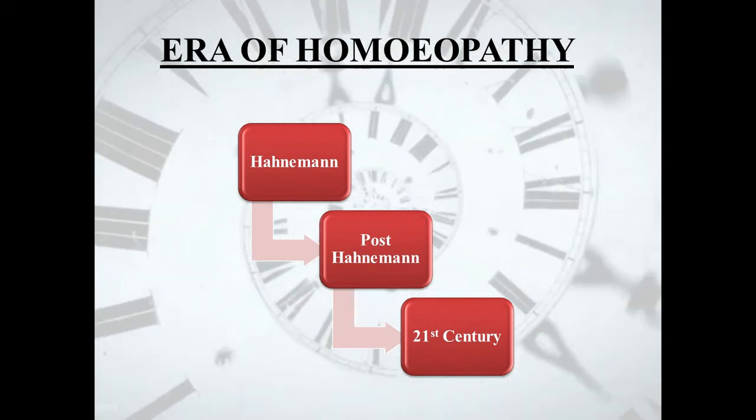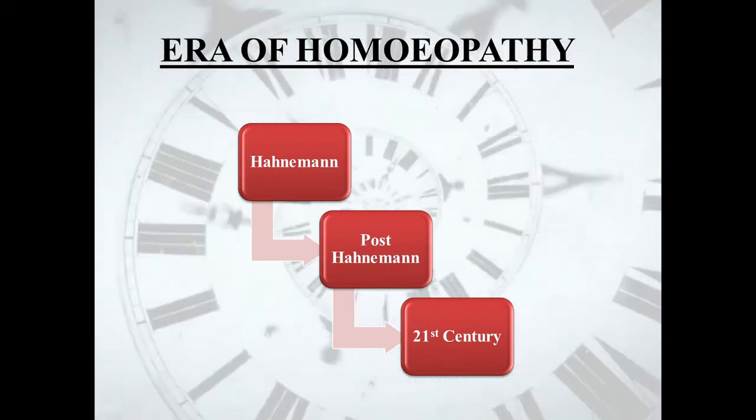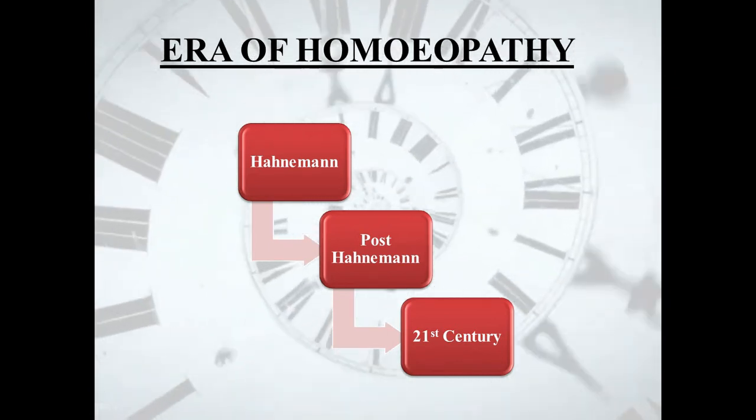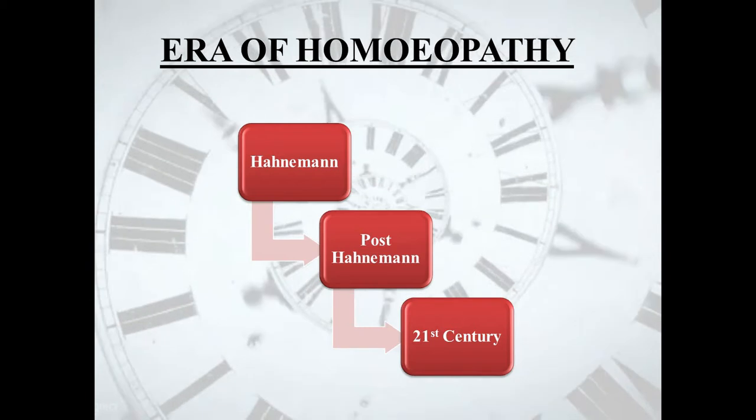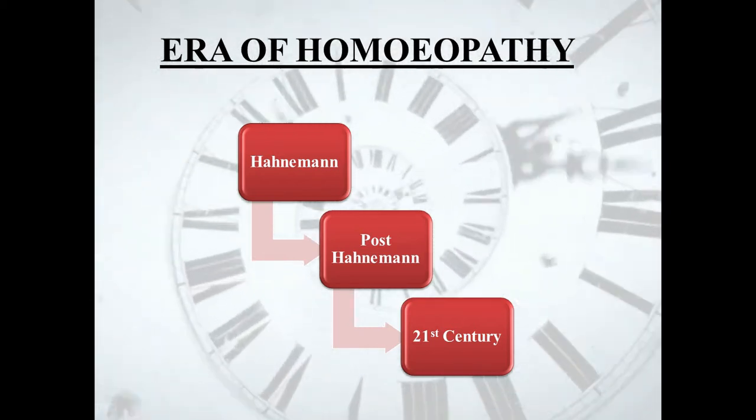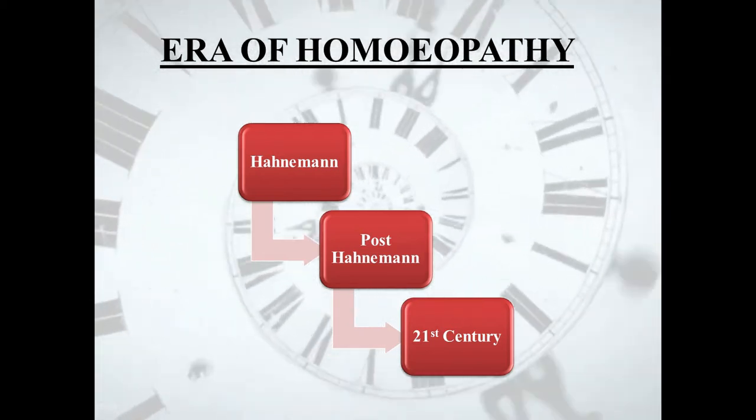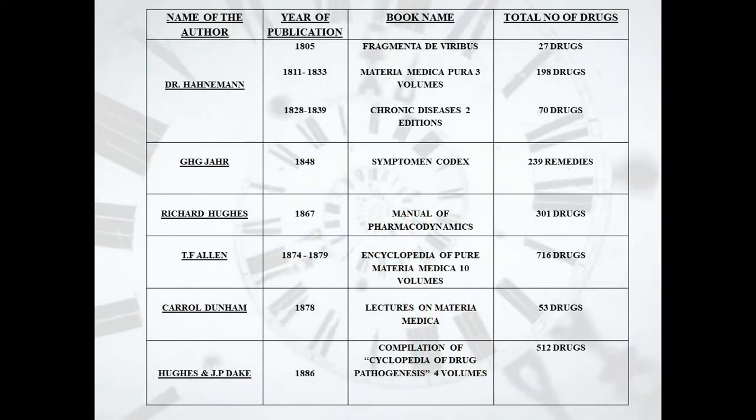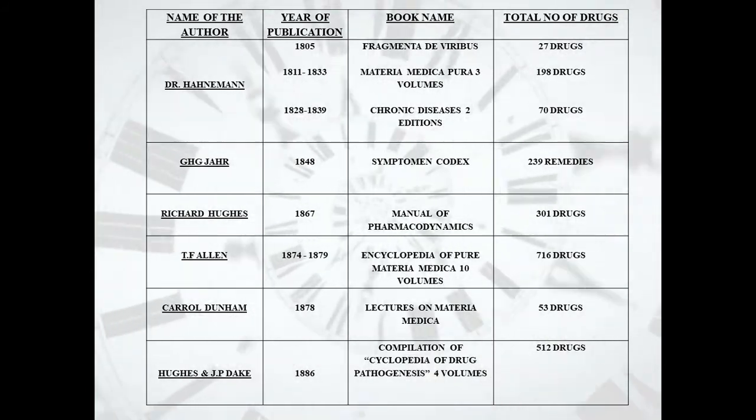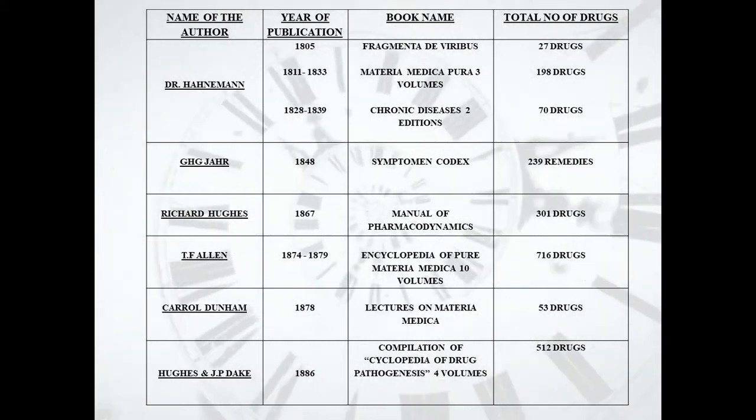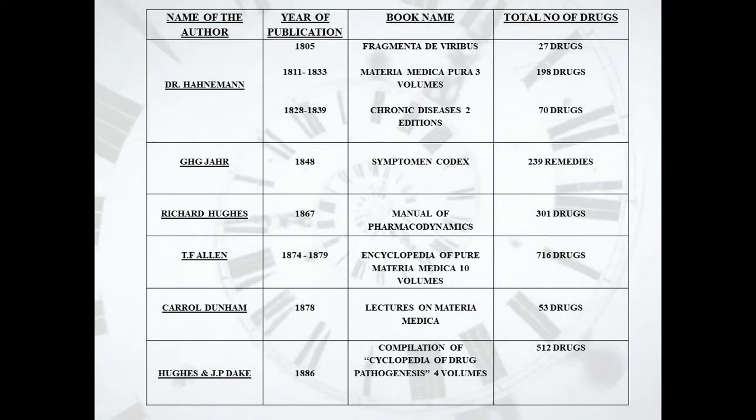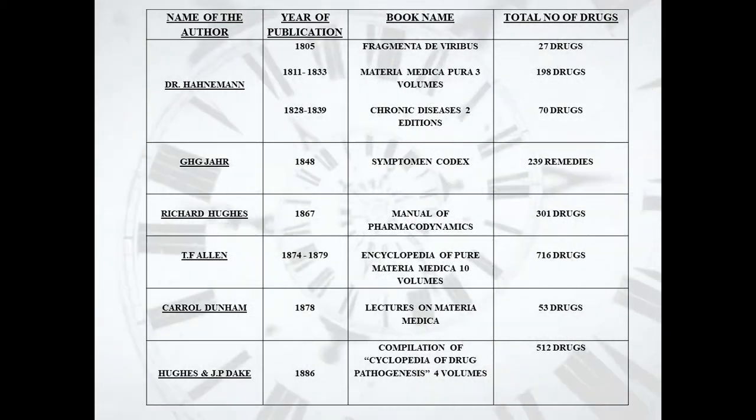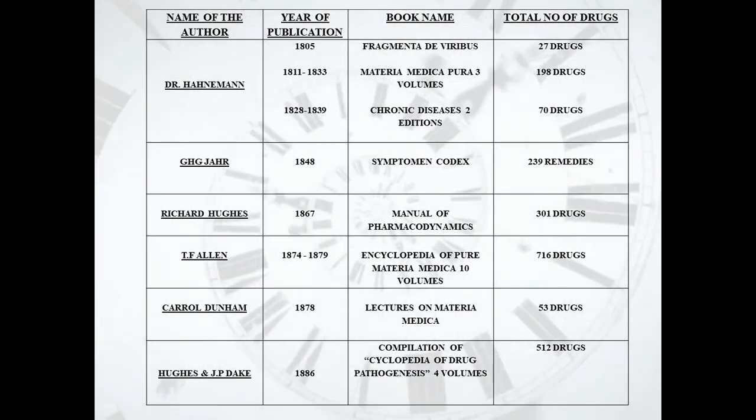The era of homeopathy, mainly it is related to Materia Medica, what I am focusing on. We have Hahnemann, post-Hahnemann and the 21st century. If we talk about Hahnemann, it was he himself who brought Materia Medica in 1805 by printing Fragmenta de Viribus. Then from 1811 to 1833 we have Materia Medica Pura in 3 volumes.